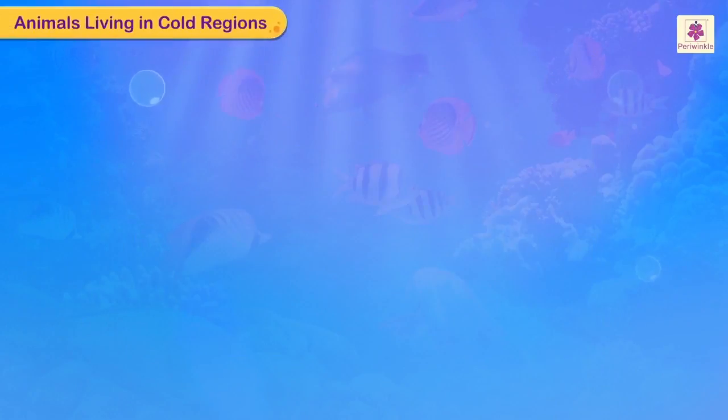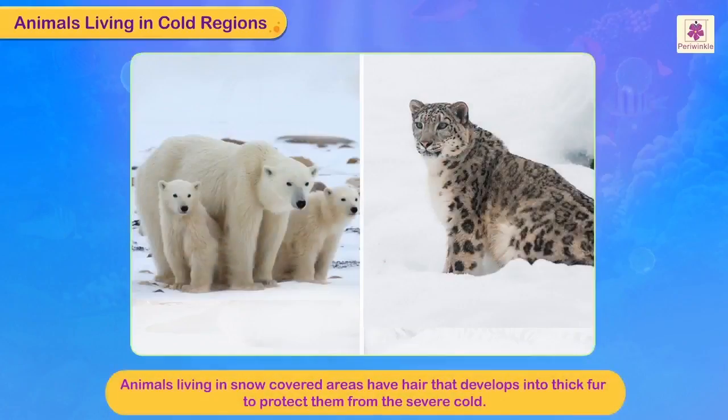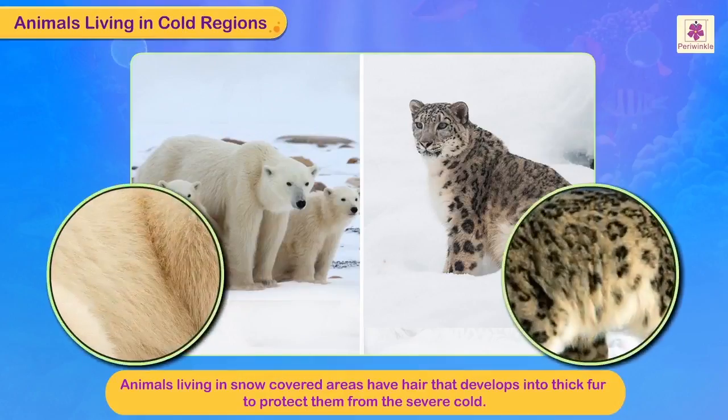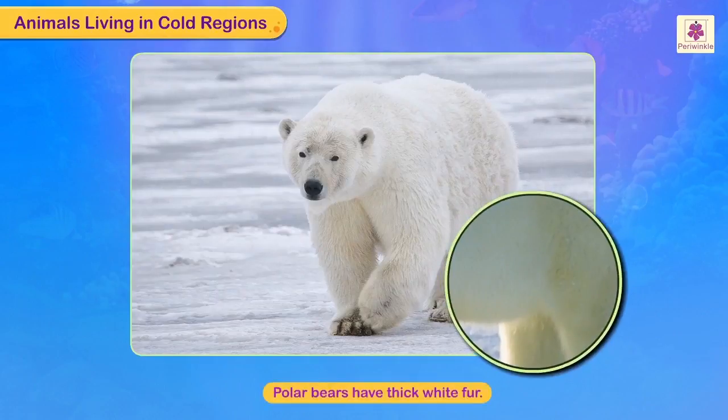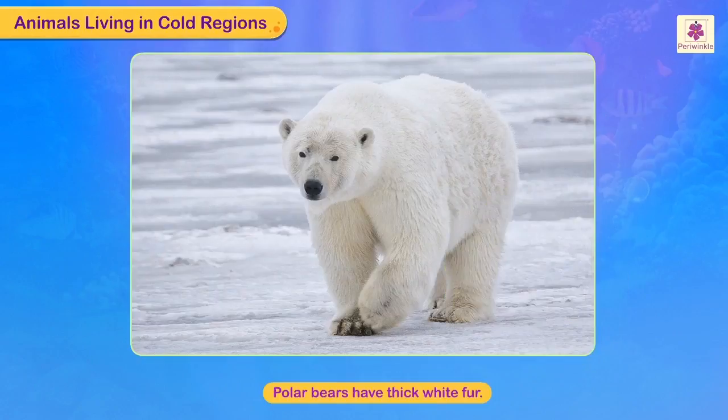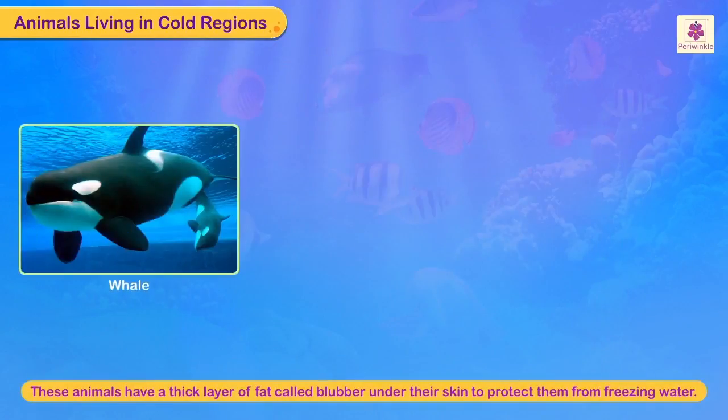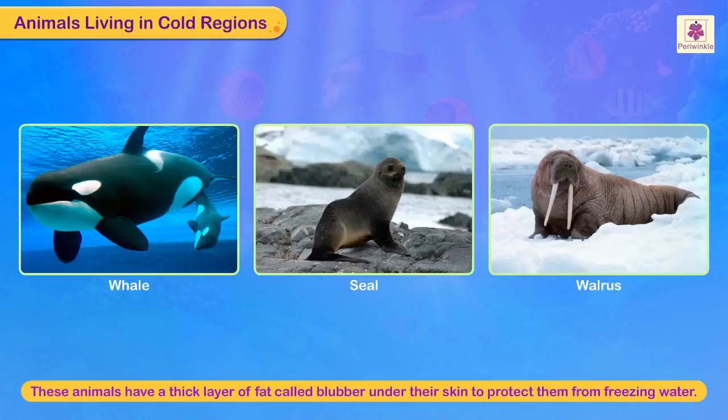Animals living in cold regions. Animals living in snow-covered areas have hair that develops into thick fur to protect them from the severe cold. Polar bears are found in cold regions. They have thick white fur. Other animals like whale, seal, walrus have a thick layer of fat called blubber under their skin to protect them from freezing water.